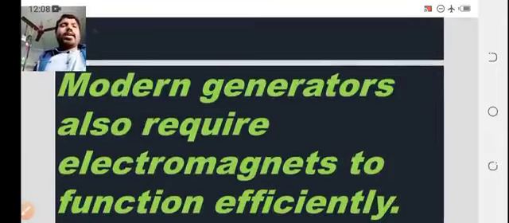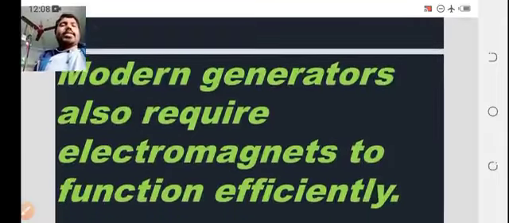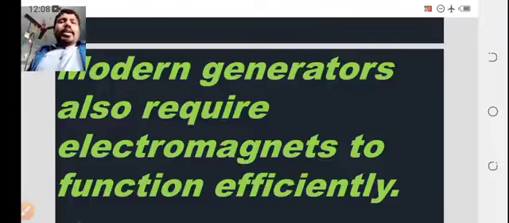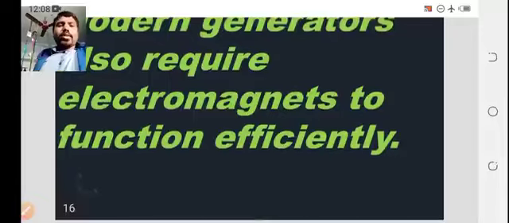Modern generators also require electromagnets to function efficiently. The generators, meaning the power supply devices, require electromagnets to work properly. So these are some uses of electromagnetism.